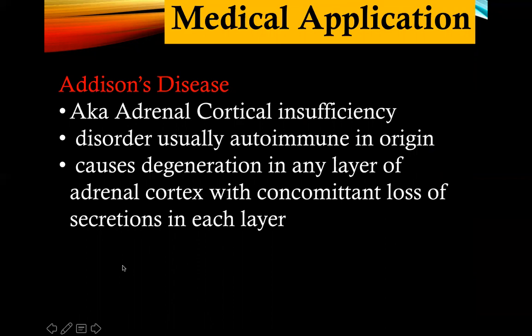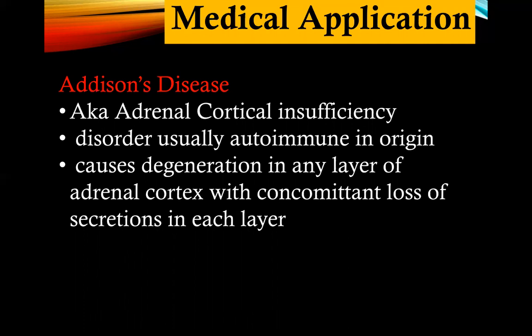Now, question. In Addison's disease, is there an impairment of the secretion of catecholamines, epinephrine and norepinephrine? Yes or no?